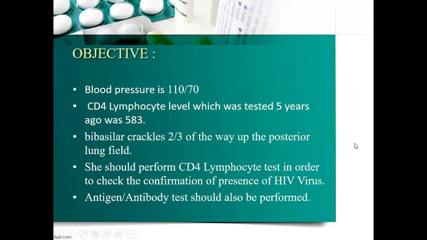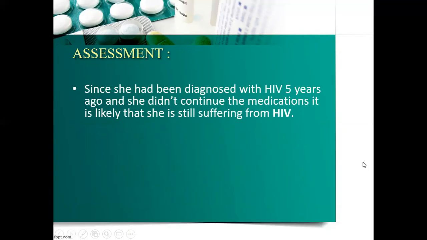In objective, we will write her blood pressure reading that was 110/70, CD4 lymphocyte level that was 583 5 years ago, basilar crackles that were two-thirds of the way up the posterior lung field. Now she should perform the CD4 lymphocyte test again in order to confirm the presence of HIV virus. Antigen antibody test should also be done.